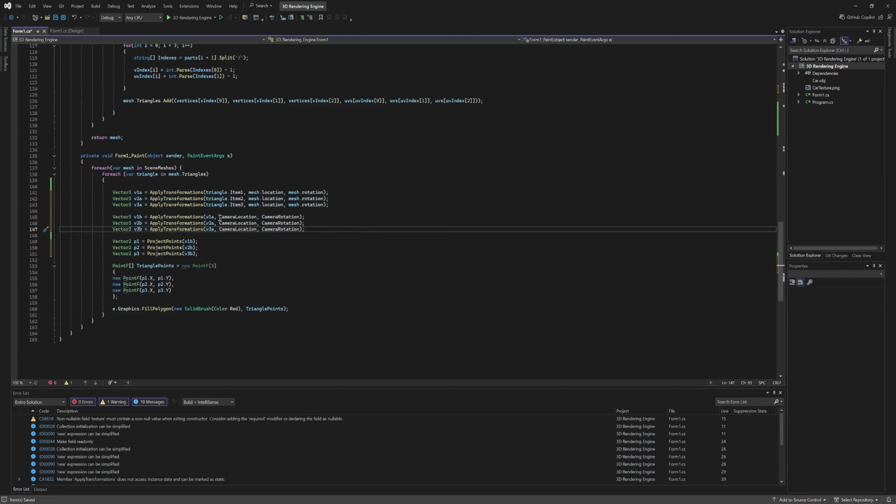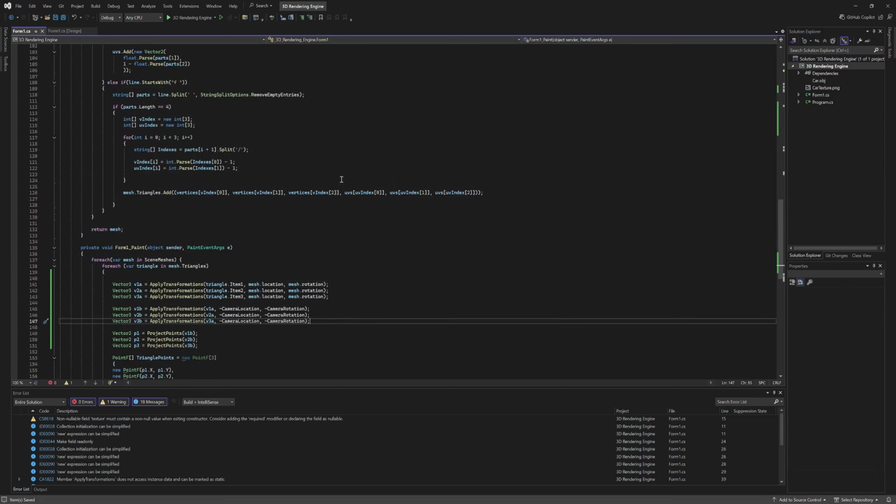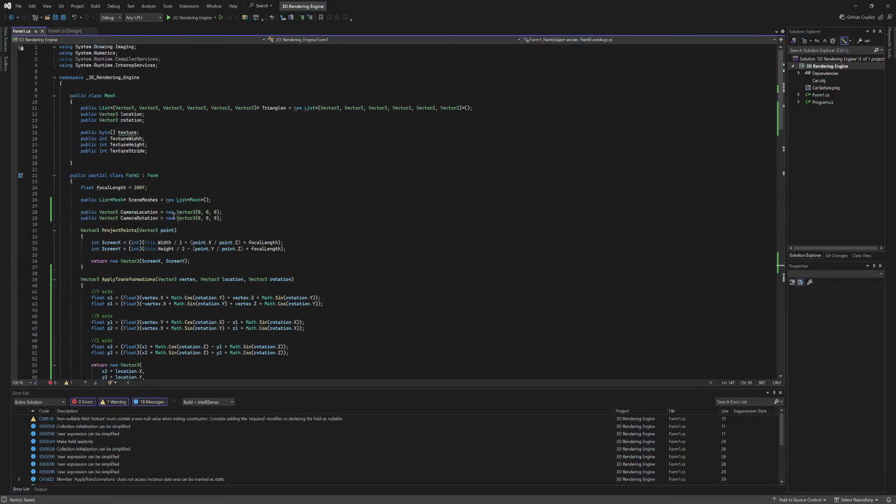Now the camera actually has to be in the opposite direction, so we'll put a negative sign in front of each one of these. And this will just reverse the direction, because remember, if the camera moves up, the world has to move down. So we will leave these values at 0 and we'll give it a try.